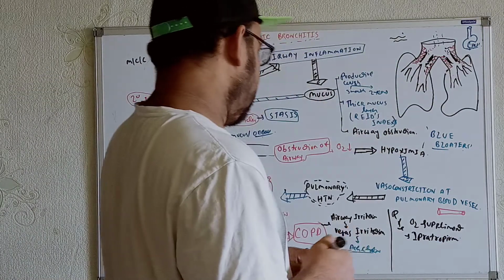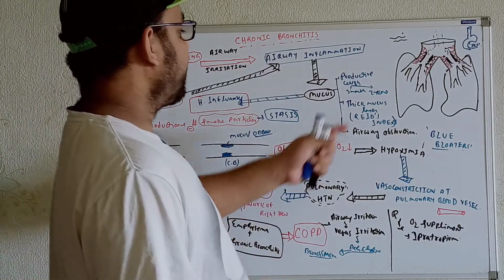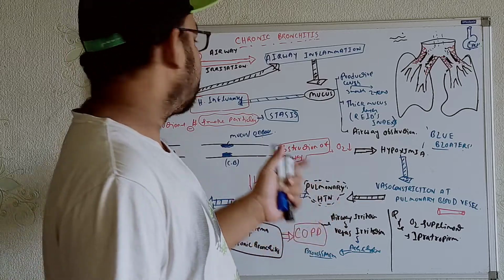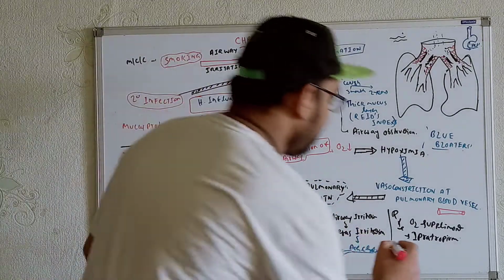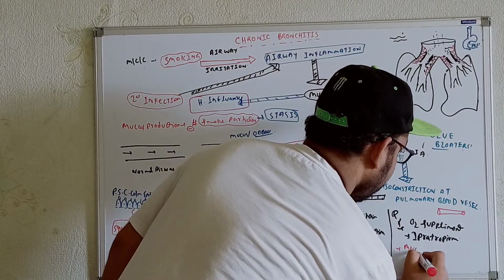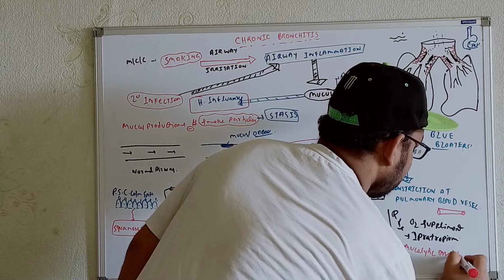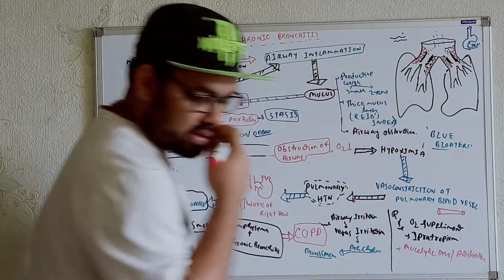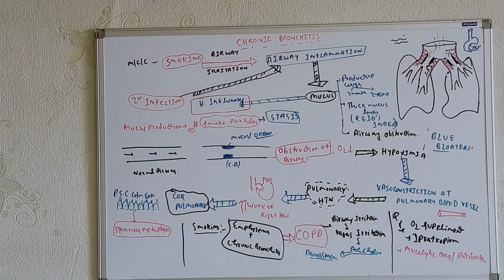Another thing we can use, as we are getting depositions of mucus, is some mucolytic drugs or antibiotics, because of the chances for the development of secondary infections. Like this, we can do the management of chronic bronchitis patients.